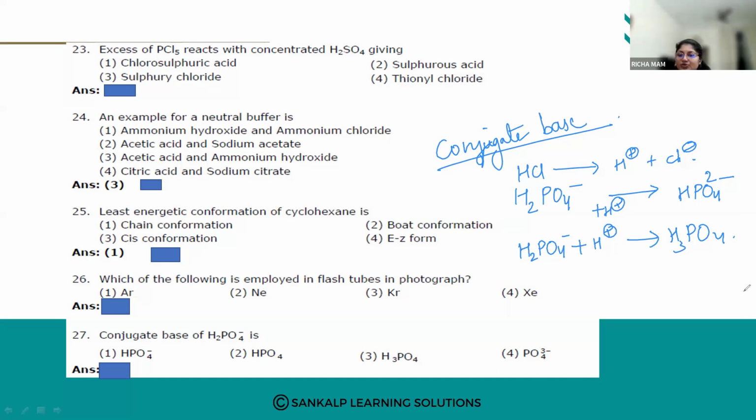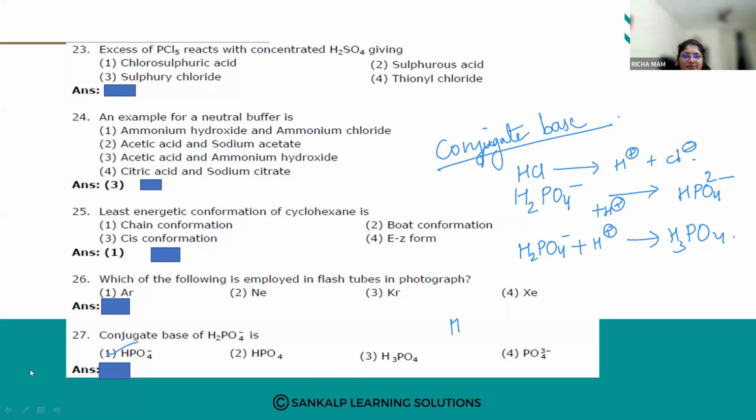So it will form HPO4 2 minus. Okay, fine.